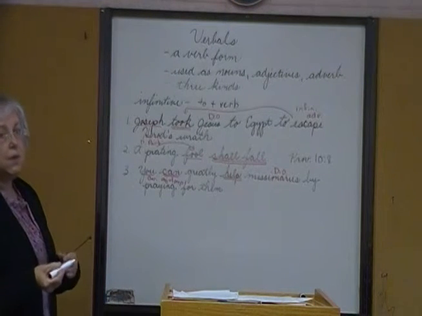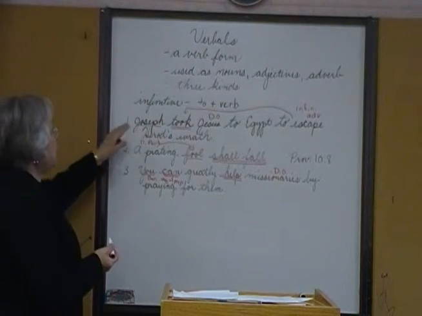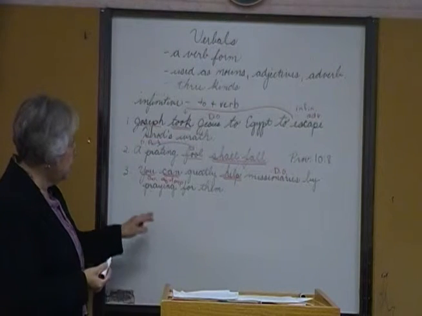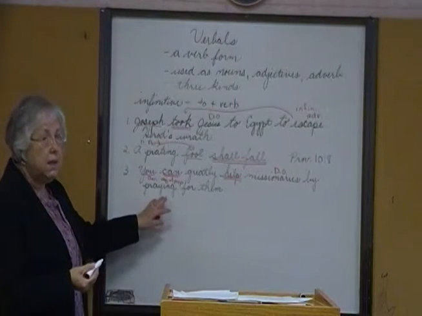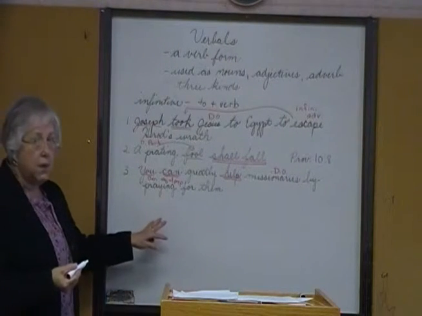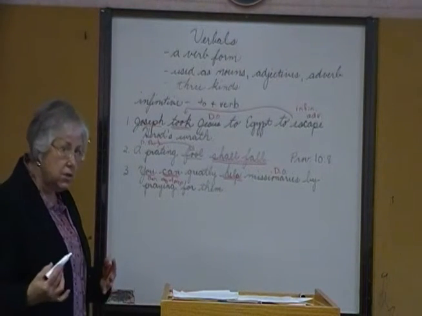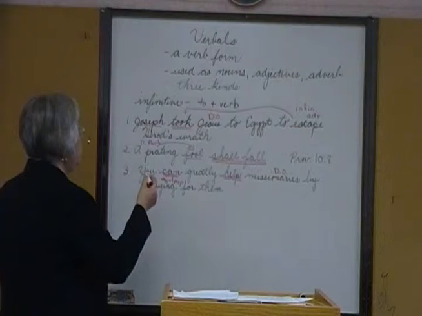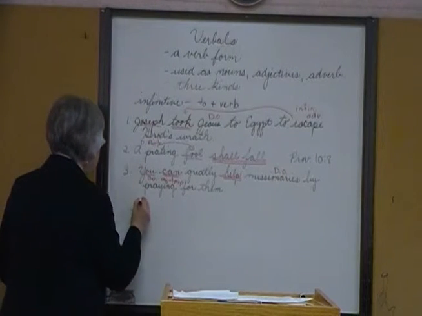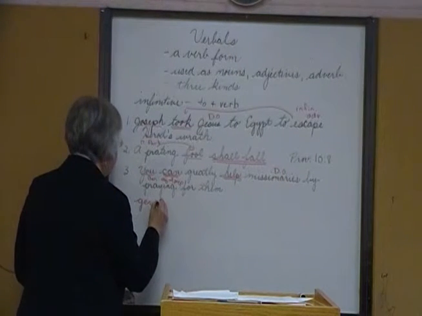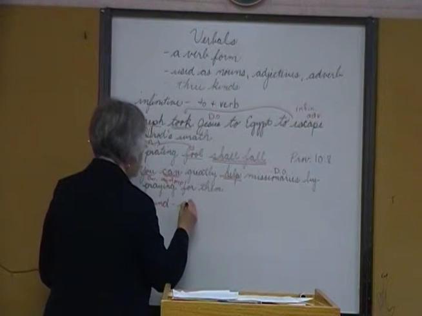So those are our 3 main verbals. We have the infinitive, which is to, plus a verb form. It can be a noun, or it can be a modifier, an adjective or an adverb. See how it's used, see its location in the sentence. We also have the gerund, which is our verbal noun.